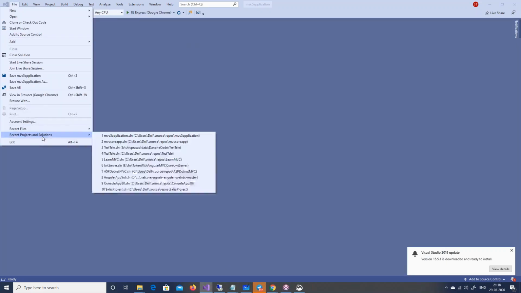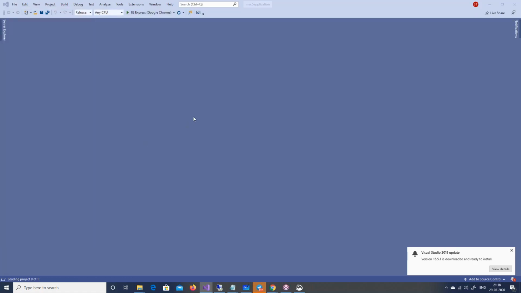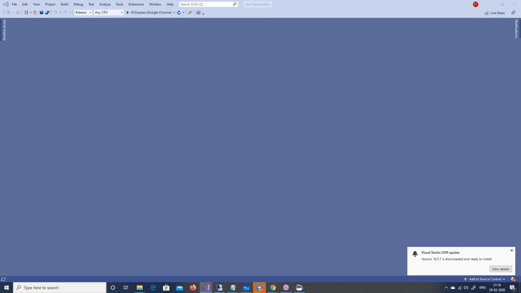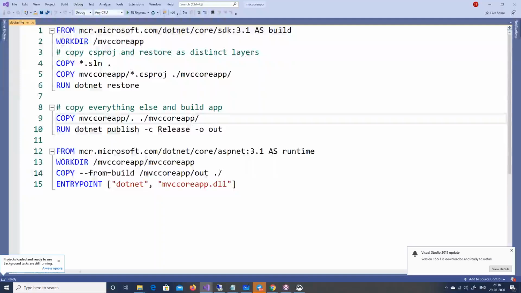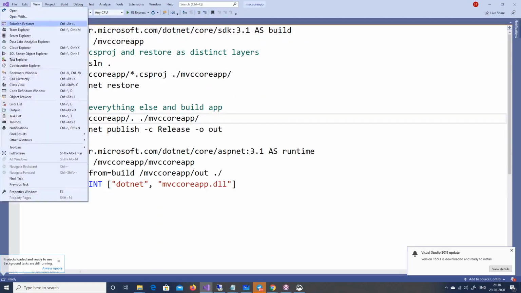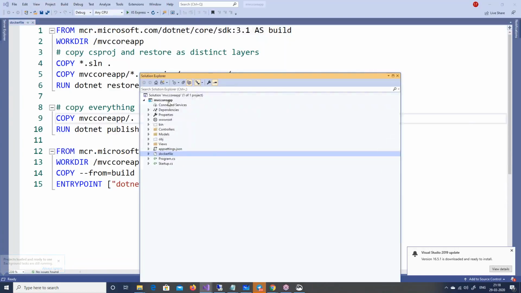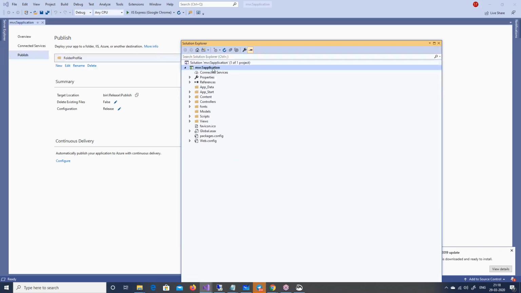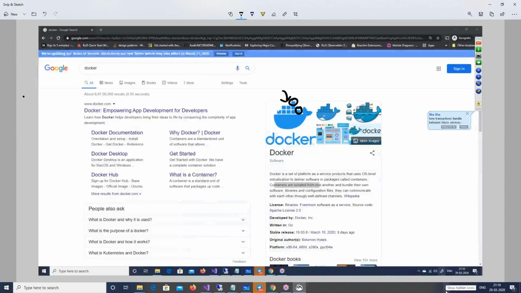Let me open up the MVC core application also. So this is the MVC core project. Both the applications are in different frameworks. At least I know that both of them belong to Microsoft, but they are in different frameworks. So this is using .NET Core, and this is using .NET 4.x, 4.8, 4.9, the .NET Framework.